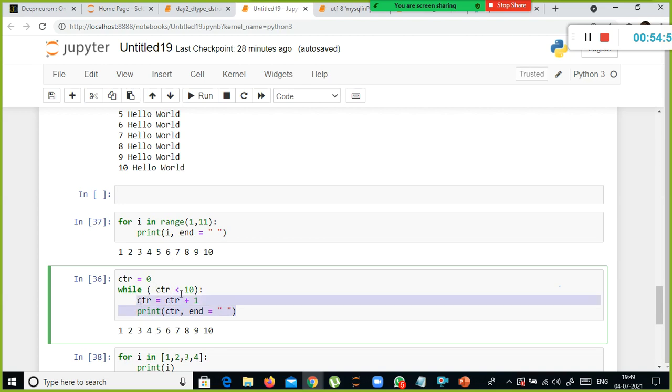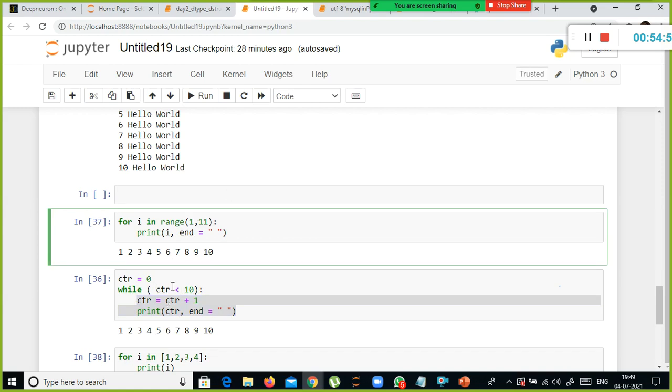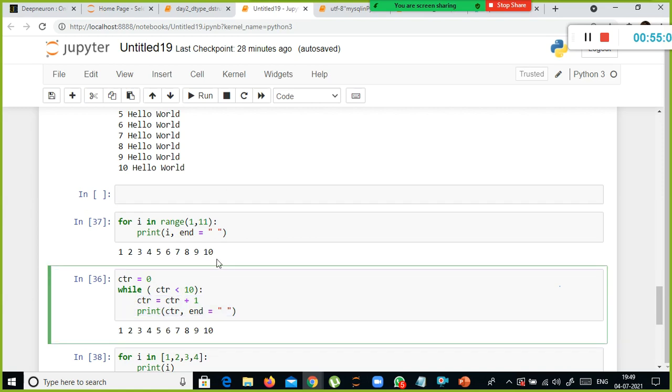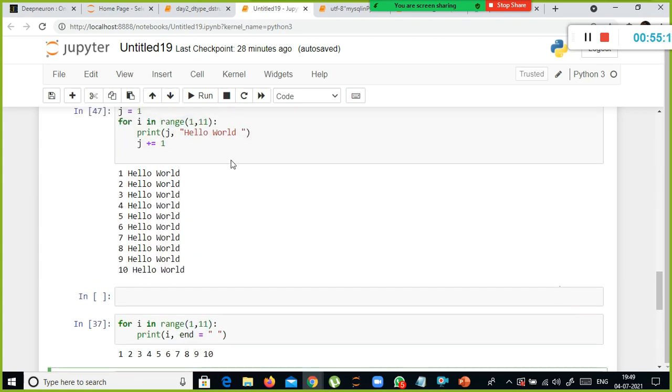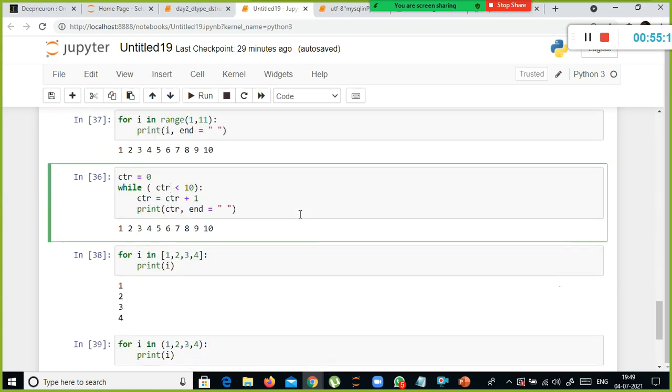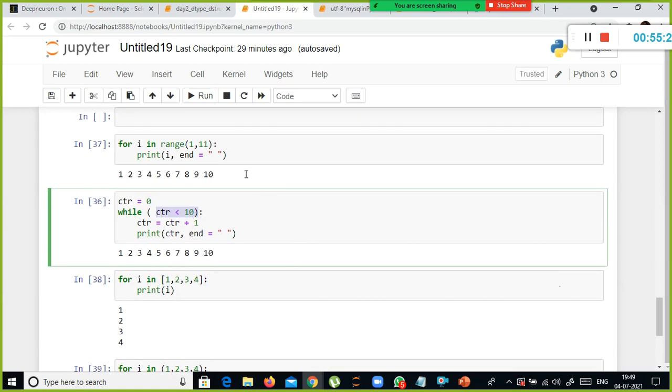The difference between if and while and for loops: based on some condition, you can execute the set of your if block or else block codes, but it will get executed only once. But if you want to execute it multiple times, like printing it 10 times, or generating the values between 1 to 10, first you need to check the condition. Only when the condition is true in the case of while loop, it will get executed.